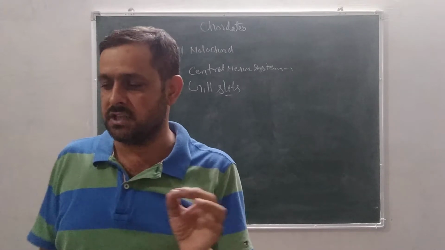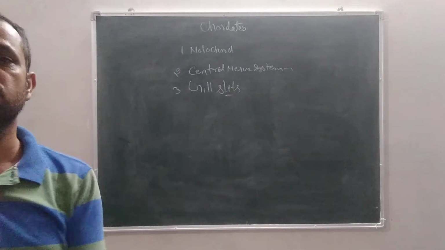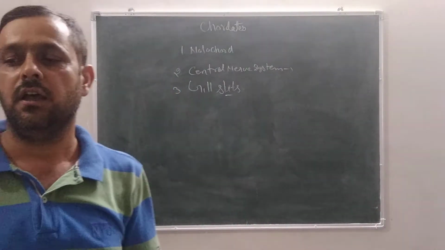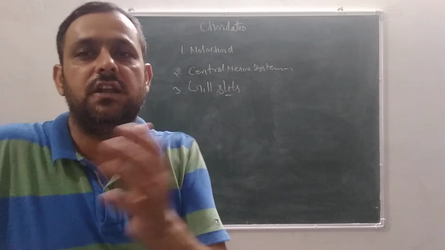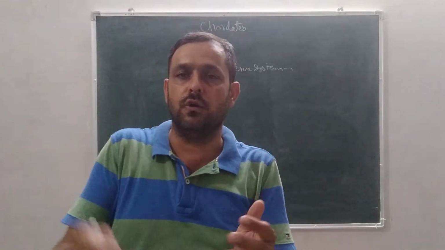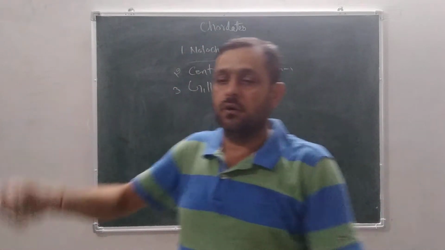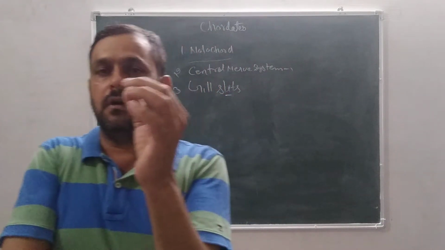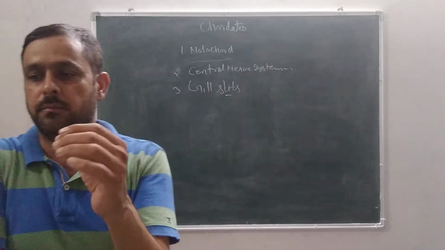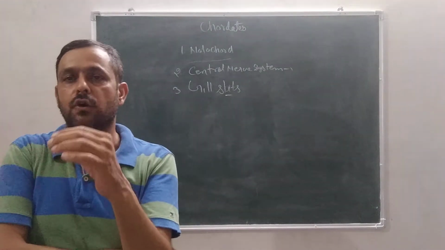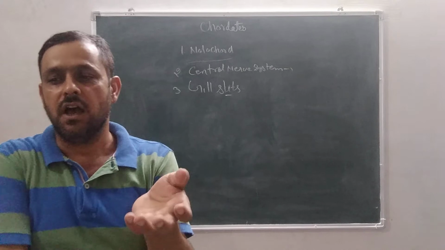All the chordates have certain diagnostic features, or characters, which differentiate chordates from non-chordates. First, notochord: in chordates notochord is present, and in non-chordates notochord is absent.